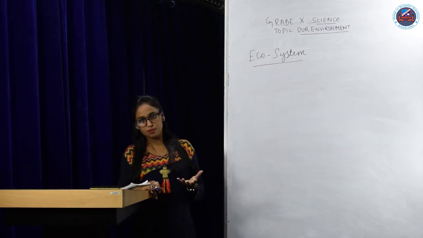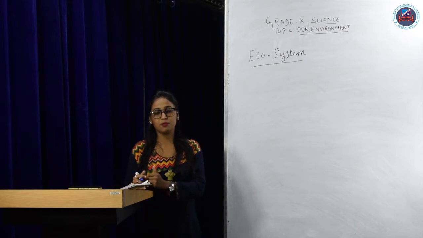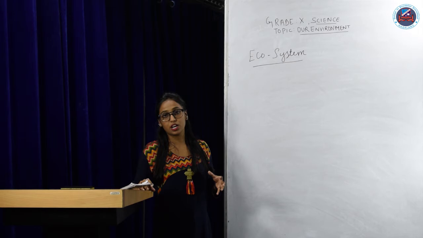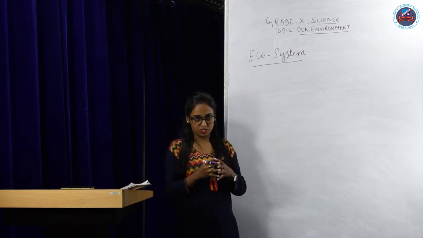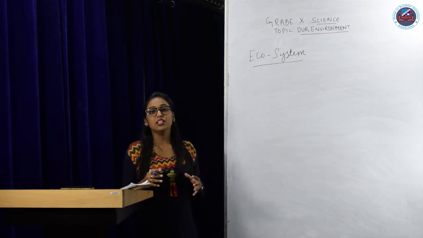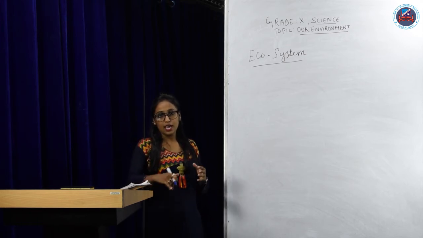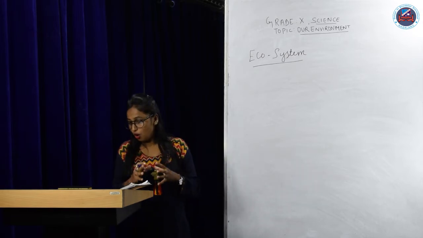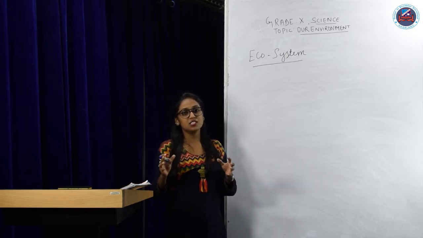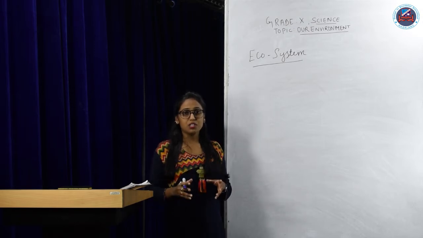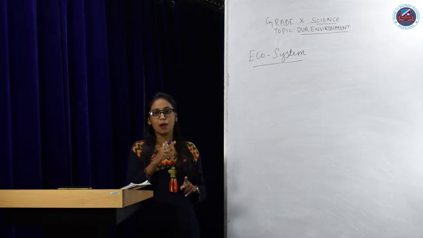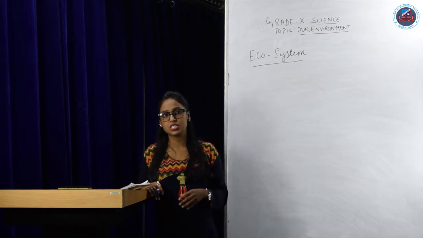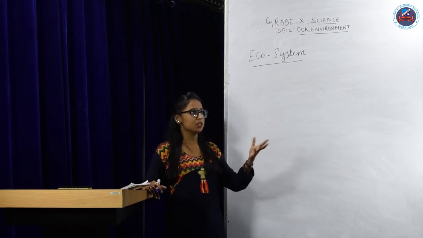See, all living organisms like humans, birds, plants, animals and microorganisms, as well as the physical surrounding of the environment, what they do, they interact with each other in order to maintain a balance in nature. Isn't it? Yes. And these interacting living and non-living components of an environment make up the ecosystem. That means ecosystem consists of two components, that is the biotic, comprising the living organisms, and abiotic components, comprising the physical conditions like temperature, land, soil, minerals, water, etc.